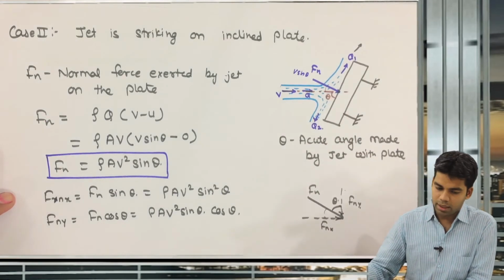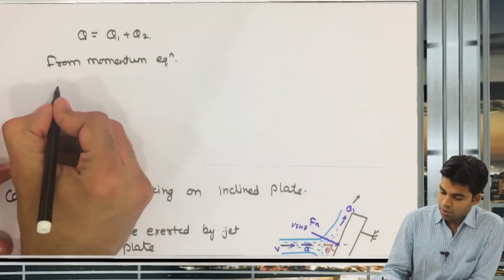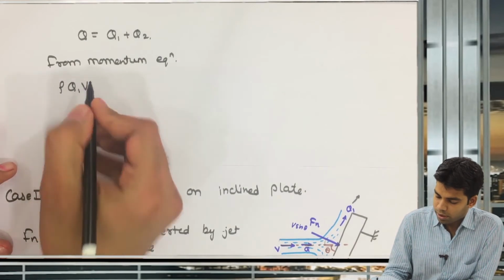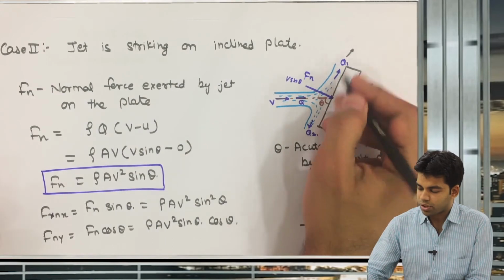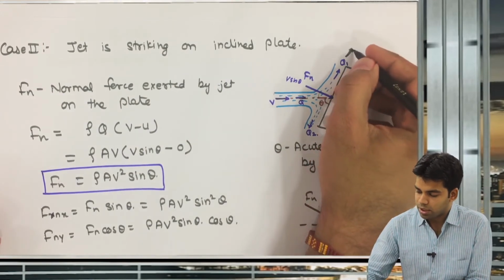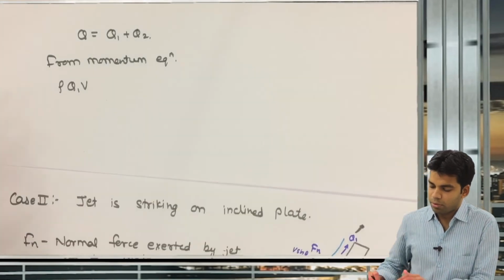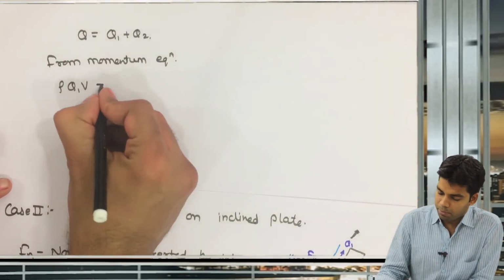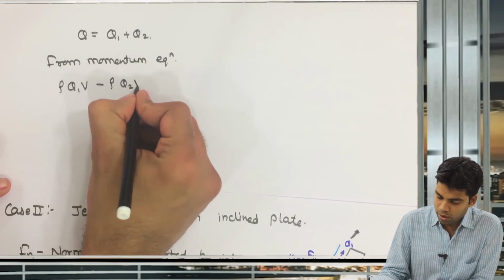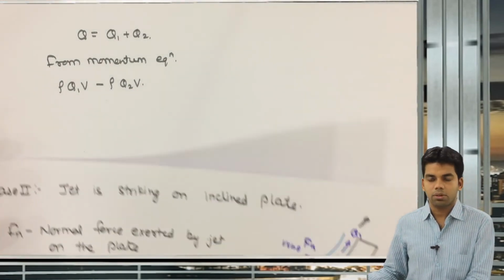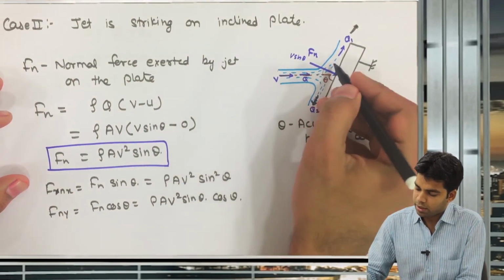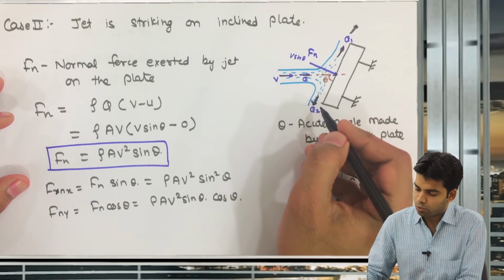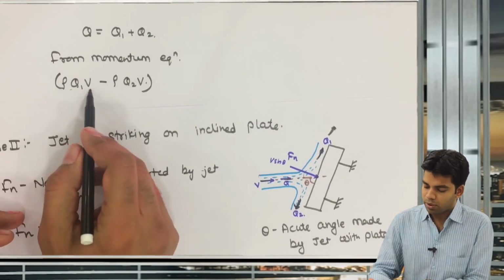So here the force acting is rho Q1 into V. Total change in momentum we have to determine here. And the total net force in this direction is 0. So here the change in momentum is rho Q1 into V, and here the change in momentum is rho Q2 into V minus rho Q2 into V. Getting this now? This was because this jet spread into two parts, Q1 and Q2, so this was because of rho Q1 V and rho Q2 V.